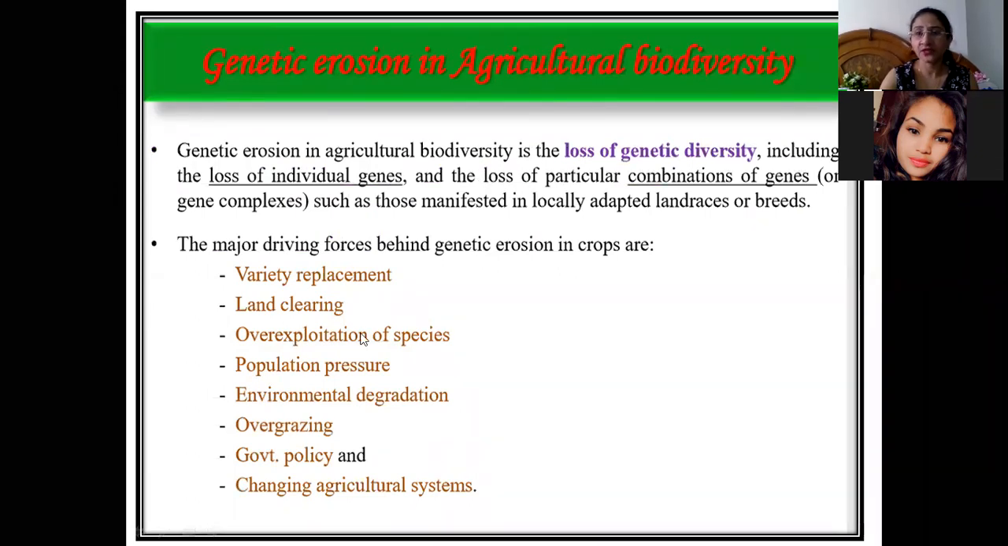genetic diversity. Genetic erosion, we can say, is the loss of genetic diversity. Okay, so whenever genetic diversity is being lost, it is called genetic erosion. It includes loss of individual genes and the loss of particular combinations of genes. And the major driving forces which are responsible for genetic erosion in crop plants are variety replacement, land clearing. So these are the different